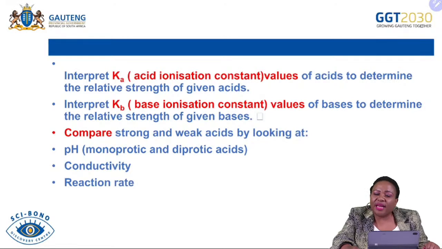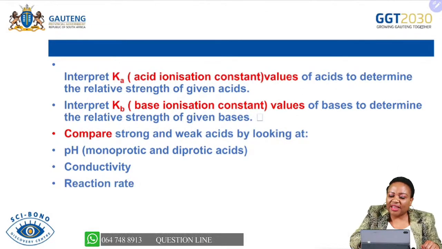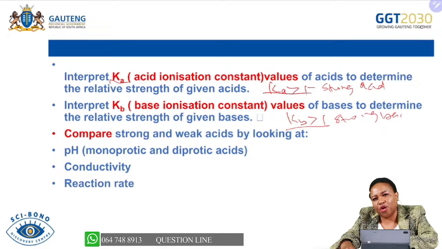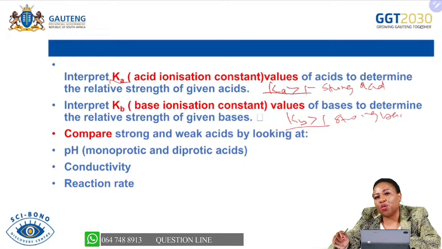Now, the Ka value I also explained, and the Kb value I also explained in our previous lesson. I also indicated that in some instances, the examiner can give you a Ka or a Kb value in a case where you don't know whether that acid that you are provided is strong or weak. So I said to you, when the Ka value is greater than 1, it indicates that this one is a strong acid. And when the Kb value is greater than 1, it indicates that this one is a strong base. So always when you are provided a Ka and a Kb value, you know that the information the examiner is trying to give you is the strength of that acid or that base.